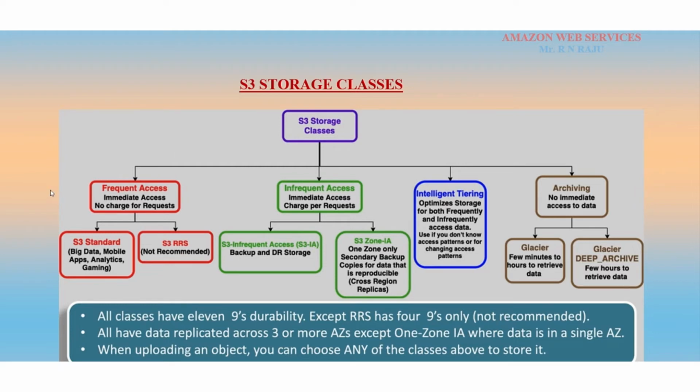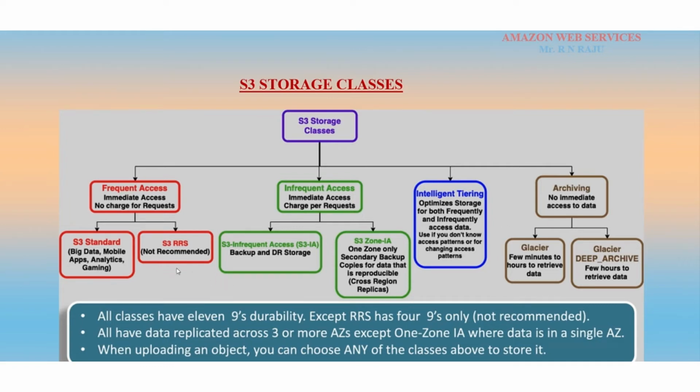If you select frequent access data, that is the S3 standard class or S3 RRS class, then people are able to see the content immediately, with immediate access to the data, and no charge for requests. But if you go for infrequent access data, the data is available with immediate access, but there is a charge for requests. At the same time, there are intelligent tiering storage classes, and zip-formatted archiving storage classes, and different storage classes.